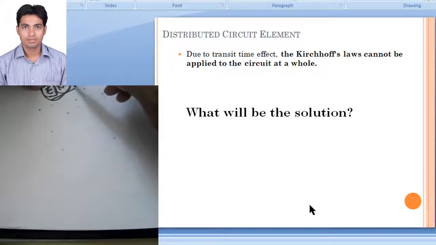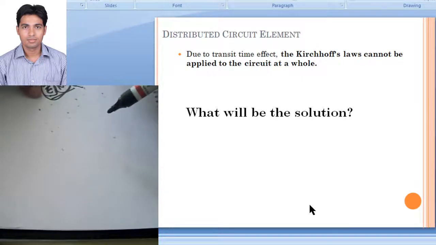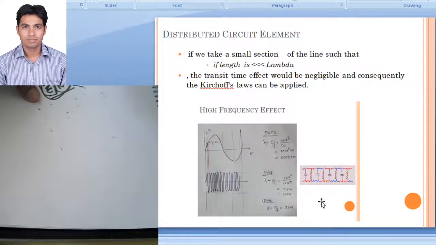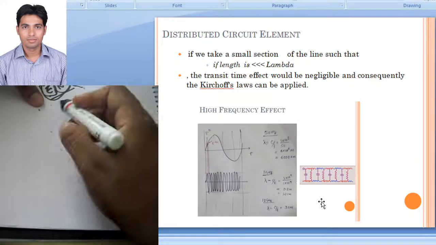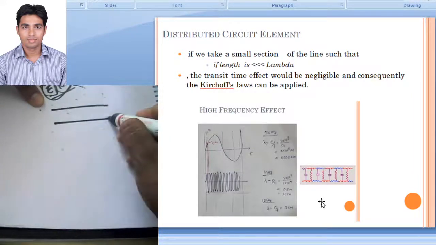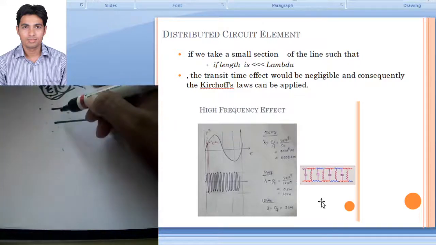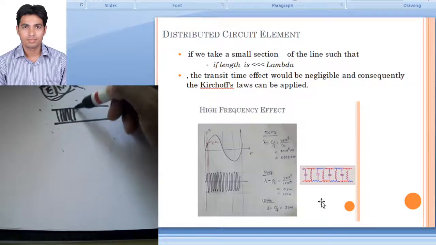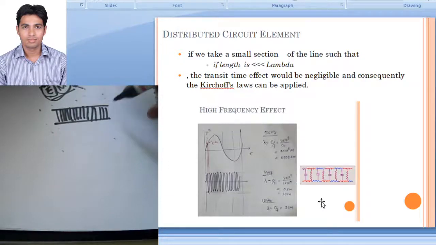Okay, we will use these quantities, but the problem still is that we cannot apply Kirchhoff's current and voltage law. Now what we'll do: this is our transmission line. We will divide the transmission line into thousands of pieces.